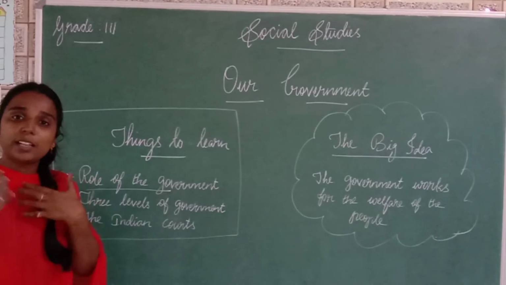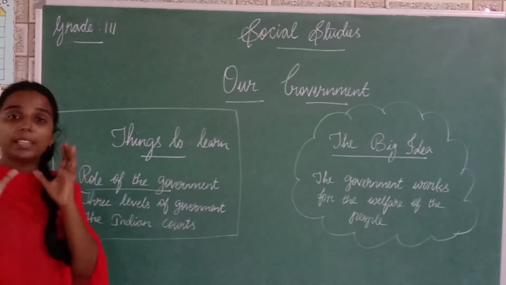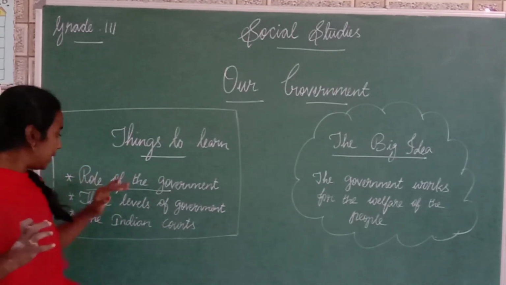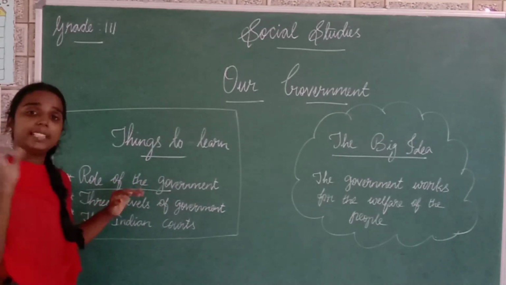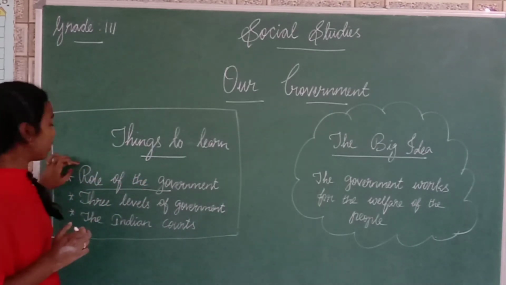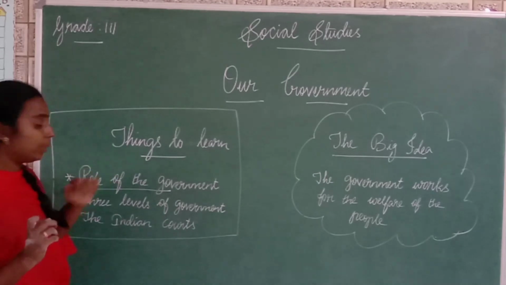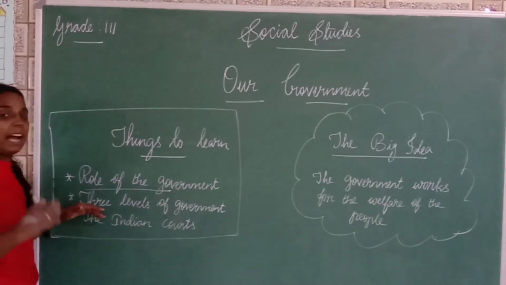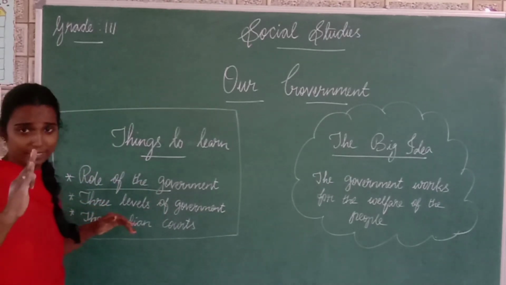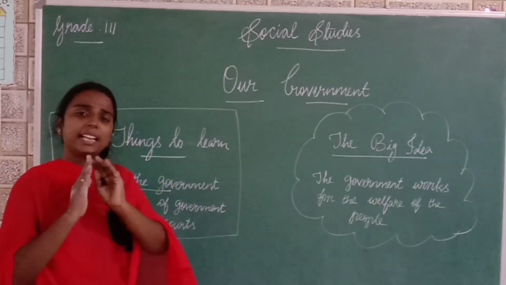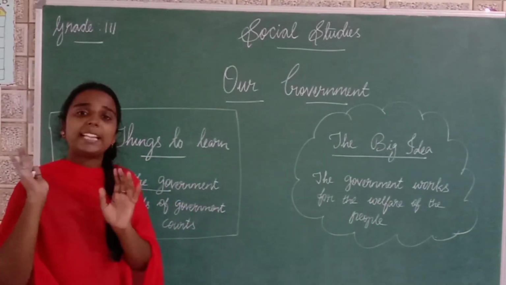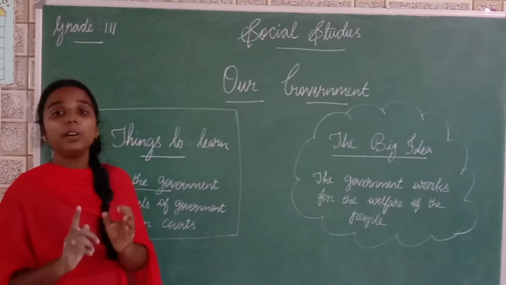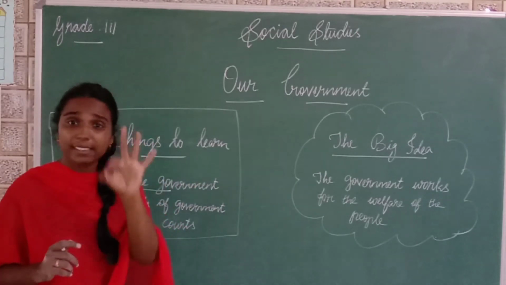So to take care of us, they should satisfy some of the duties, right? So this says what are the important duties of the government. First we are going to learn what are the roles of the government, and then our government is functioning in 3 levels. As I am saying, our country is very big, right? So managing it is very difficult. So this government is functioning in 3 levels.